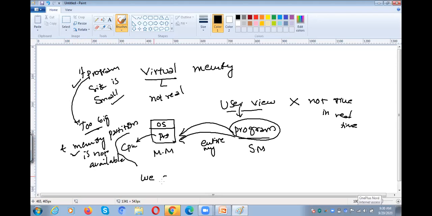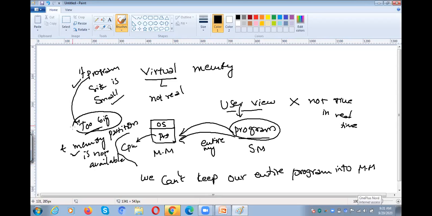In that case, we can't keep our entire program into main memory, right? Why? Because the program size is too big, and a memory partition of that size is not available.